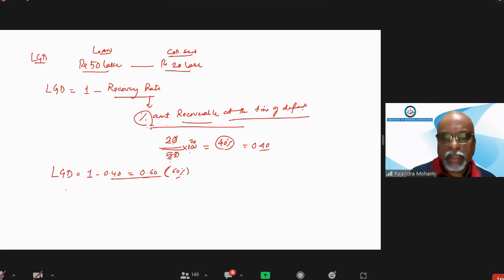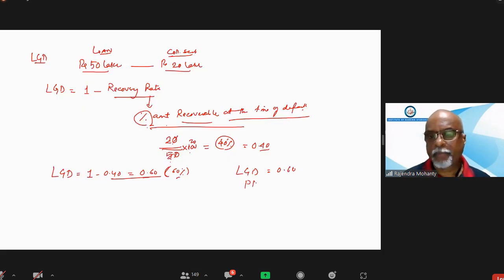Suppose LGD here is 0.60. Suppose probability of default is given as 40% or 0.40. Then what is the expected loss? Can you calculate and tell me what is the expected loss? I have given you the formula also.